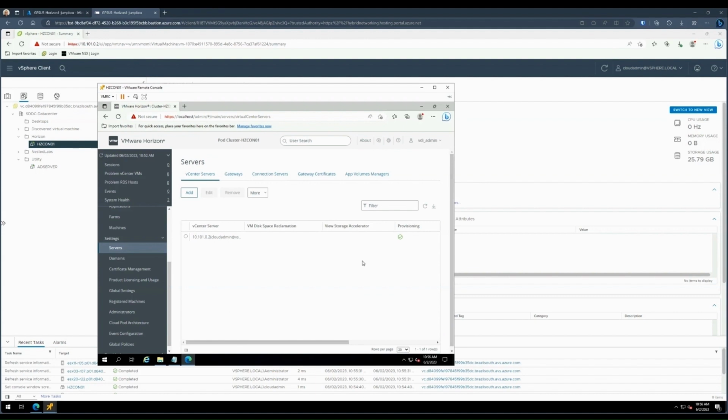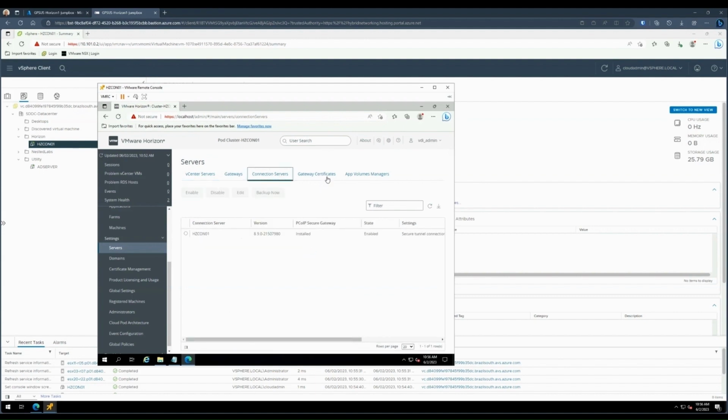And that's it. So we have our connection server installed, our domain set up, our vCenter servers added. Are you ready to create some pools?